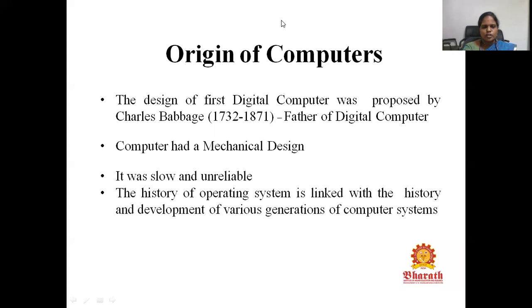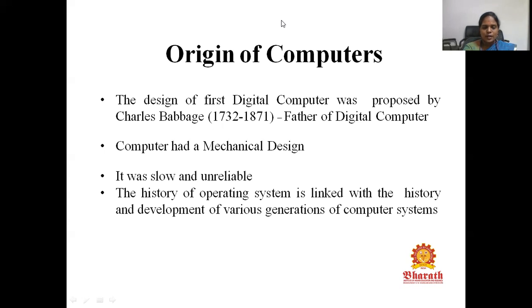Next comes the origin of computers. Charles Babbage is called the father of the digital computer, and he was the first to design a digital computer. And this computer was a completely mechanical design.